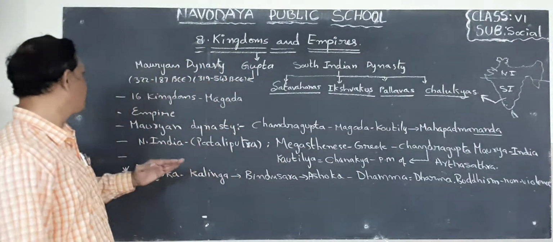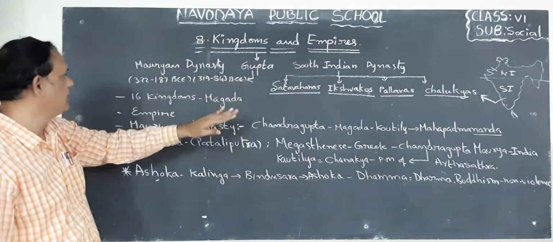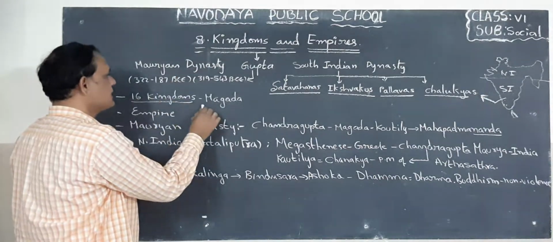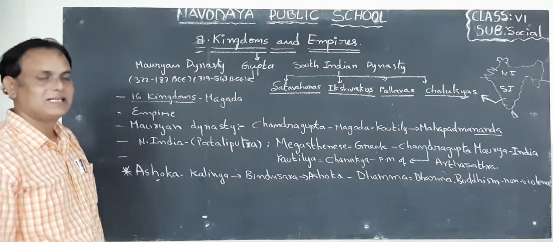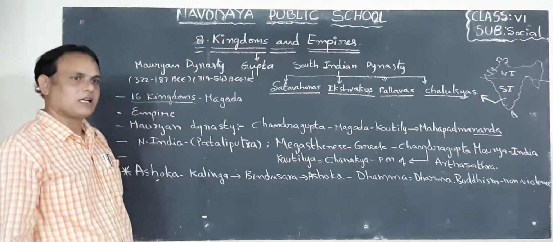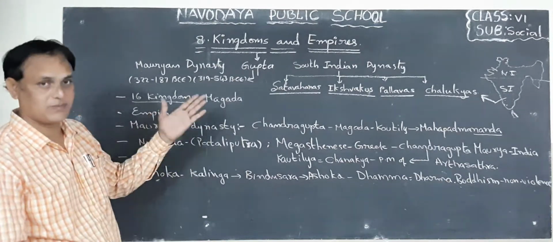Now look here. In the previous lesson, that means in the 7th lesson, what did we discuss? We discussed the 16 kingdoms of Magadha. How many kingdoms? 16 kingdoms. Anga, okay, Asmaka, okay, Kurukshetra. So many kingdoms are there.